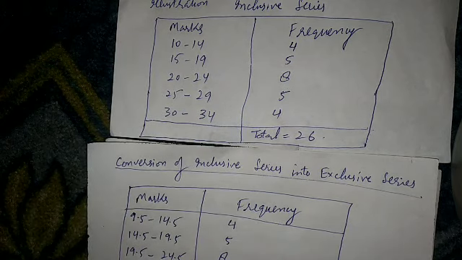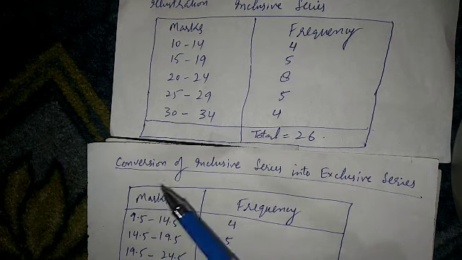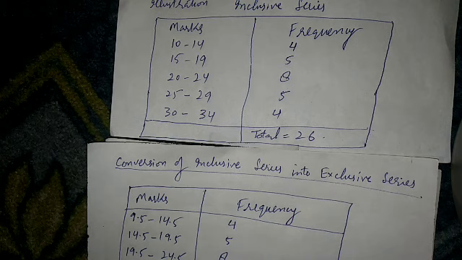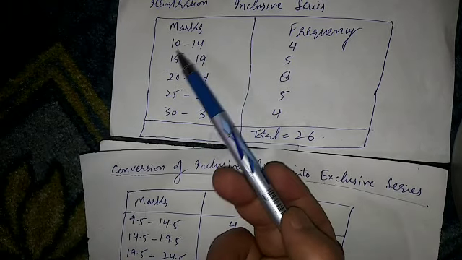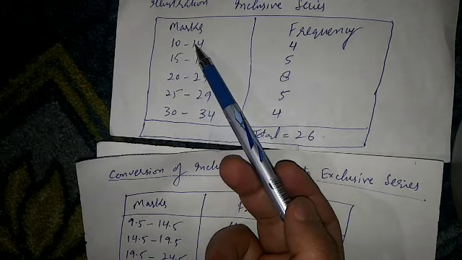Now, the steps that are involved in the conversion of an inclusive series into an exclusive series. First we find the difference between the upper limit of the class interval and the lower limit of the next class interval. That means difference between these two. That's the 14 and 15.